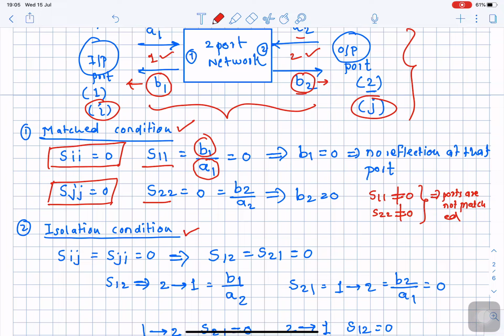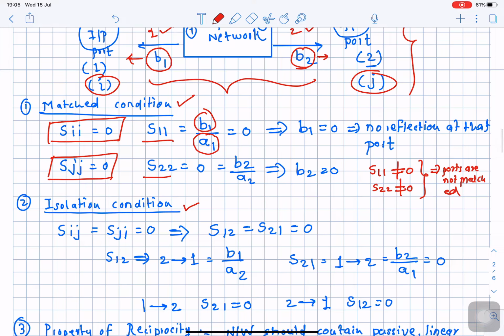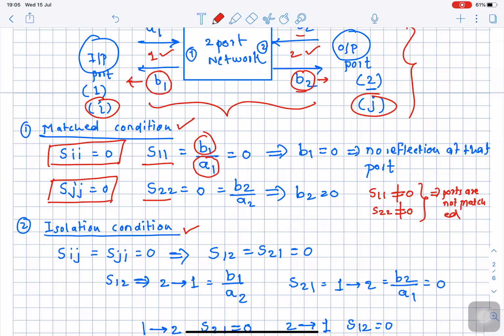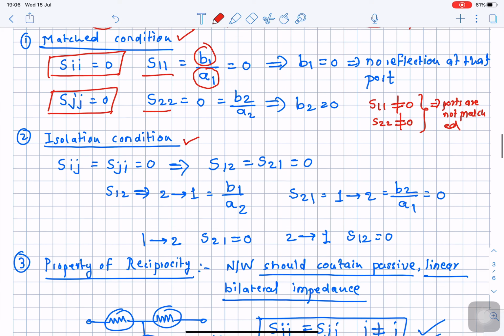Okay, so how do we check that the isolation is there between the multiple ports? That can be calculated and evaluated by formulating the scattering parameters. So the second property of scattering parameters is to check the isolation between the ports. If you have a microwave network with multiple ports, you can check whether these ports are isolated from each other by checking a condition given by the scattering parameters. That we are going to discuss.